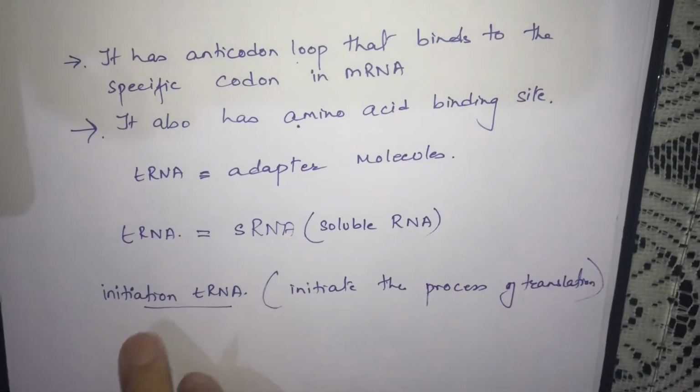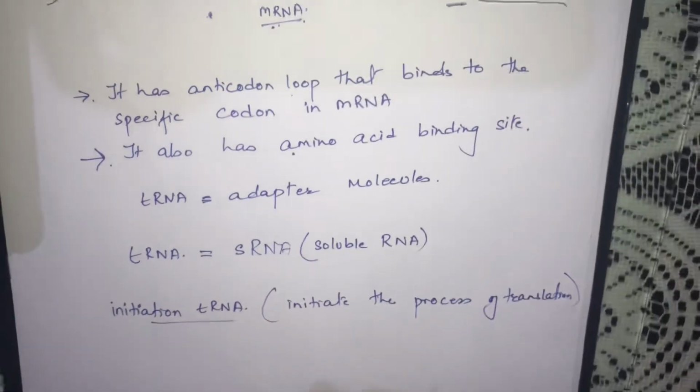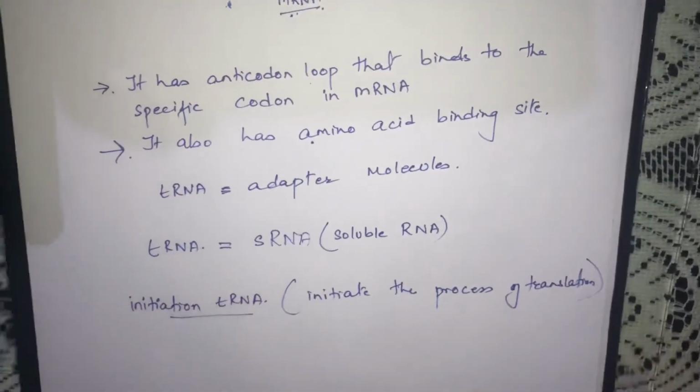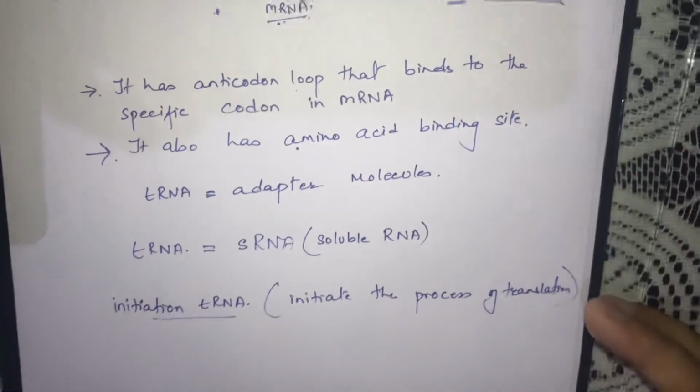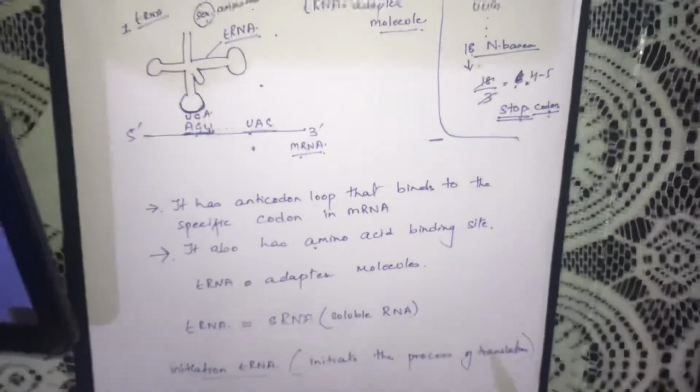That first initiating tRNA is called initiation tRNA, which we are going to learn in the next video, when we do the actual process of translation. This is just the understanding of tRNA as an adapter molecule.